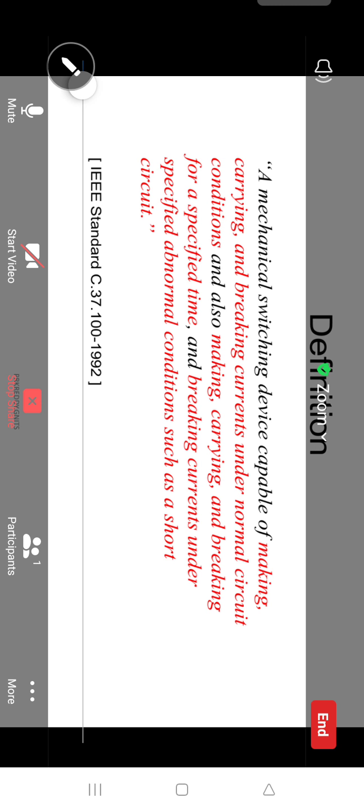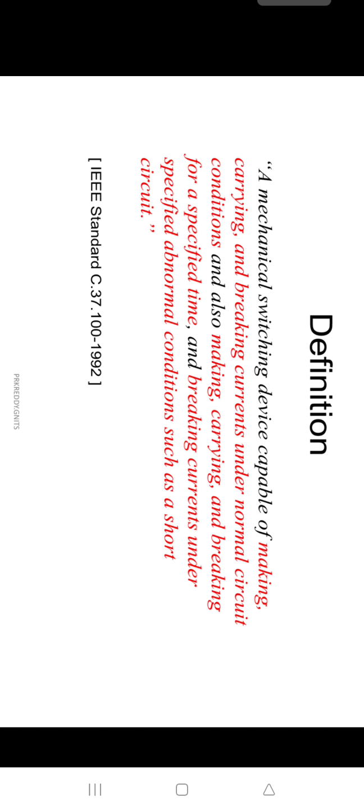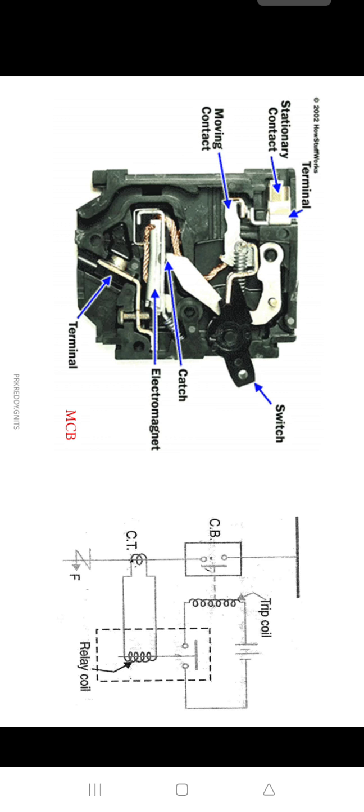The definition of a circuit breaker is a mechanical switching device capable of making, carrying and breaking current under normal circuit conditions, and also making, carrying and breaking current for a specified time and breaking current under specified abnormal conditions such as short circuit. This is the IEEE standard definition. These are the MCB.